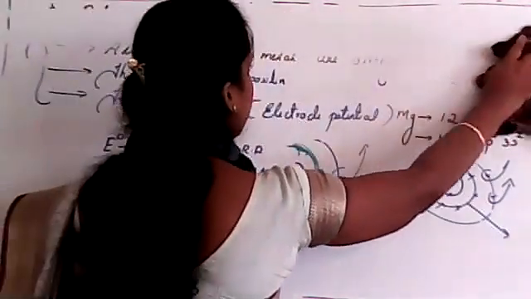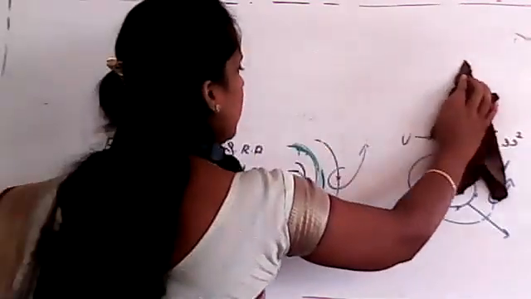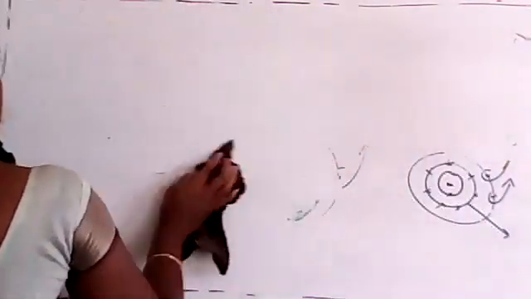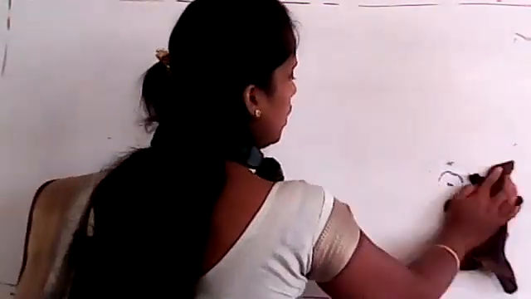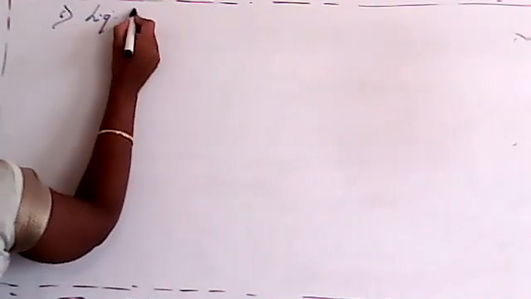So the next important property which we studied in alkaline earth metals is solution in liquid ammonia. See, the sixth point, I think: solution in liquid ammonia.